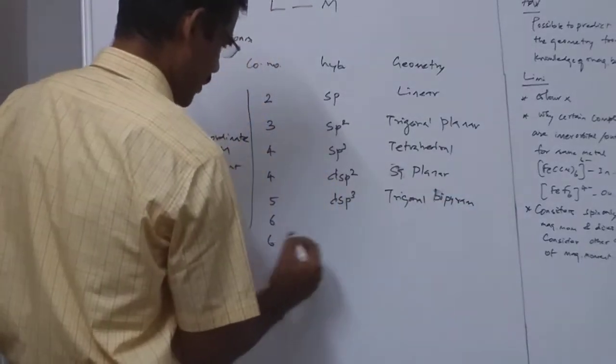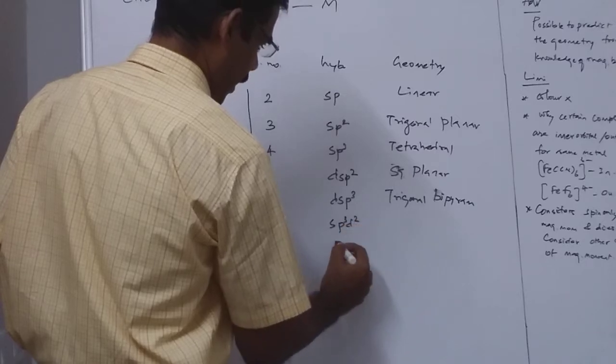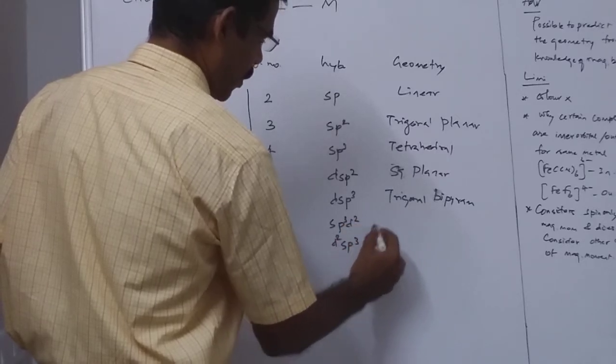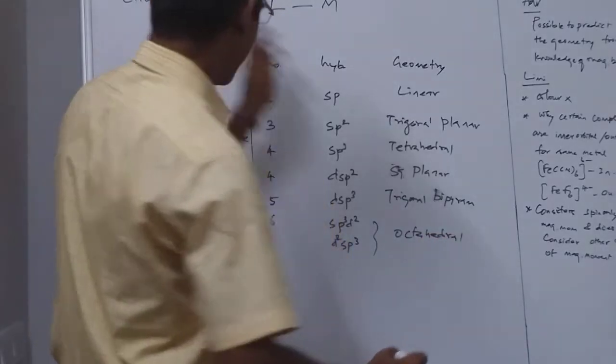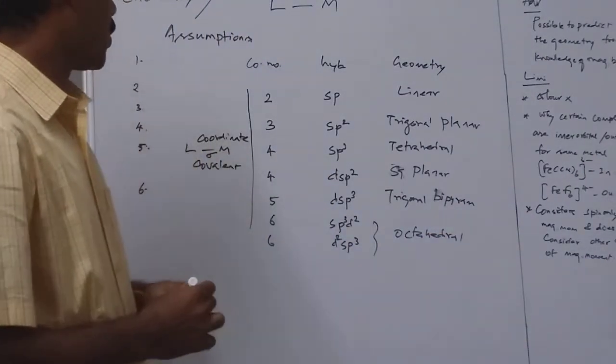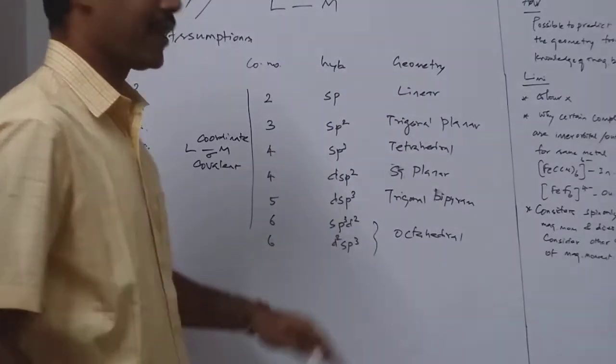Likewise, for 6, we have two types of hybridization, sp3d2 and d2sp3. For both, the geometry will be octahedral. So this is the tabular column given, which corresponds to coordination number, hybridization and geometry. So this you can easily explain.